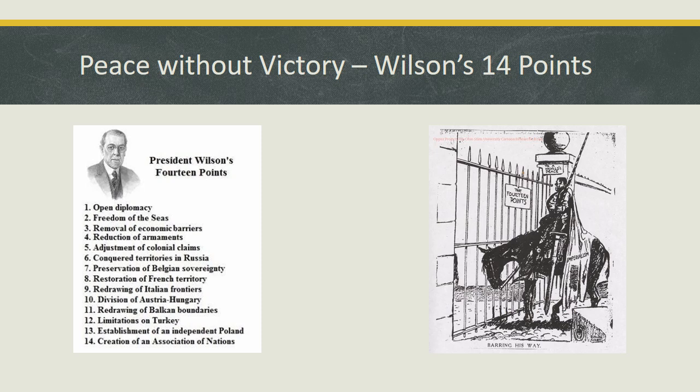Other parts of his 14 points included the freedom to sail and trade the seas without fear of being attacked and the removal of trade barriers. There should be no secret treaties between nations and a reduction of everyone's military size. And all groups of people should have the right to self-determination, to become a nation if they want to, apart from any other nation. The biggest point, though, was the creation of the League of Nations to provide mutual guarantees of political independence and territorial integrity of all states.